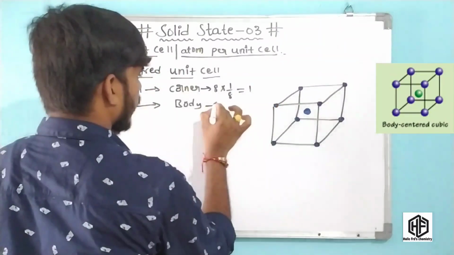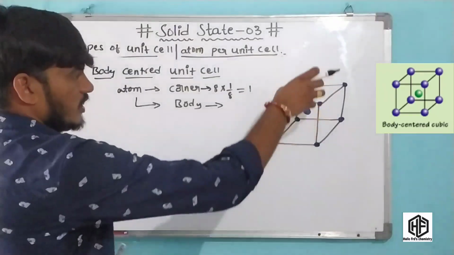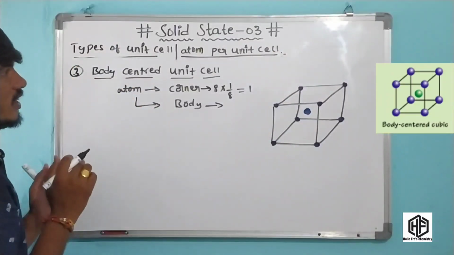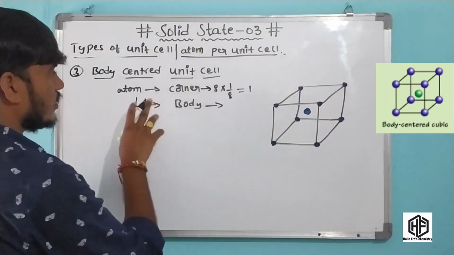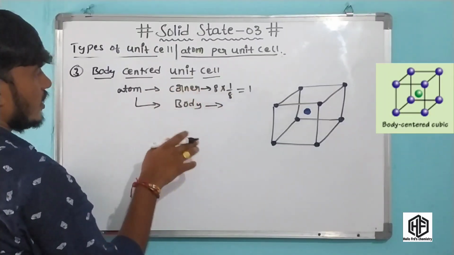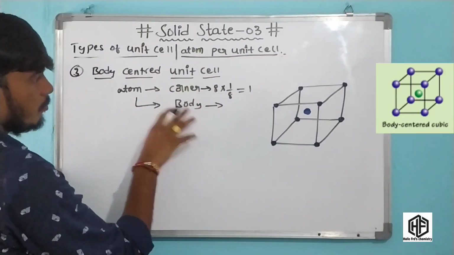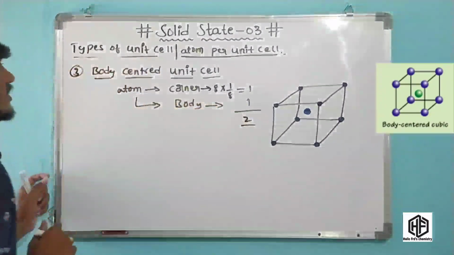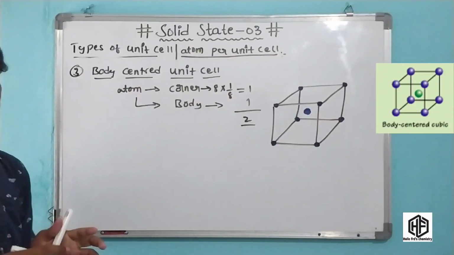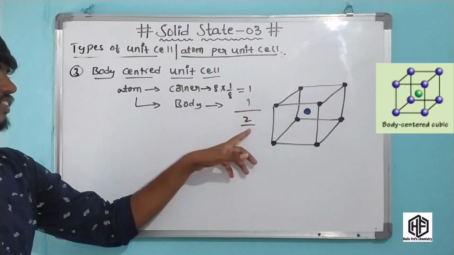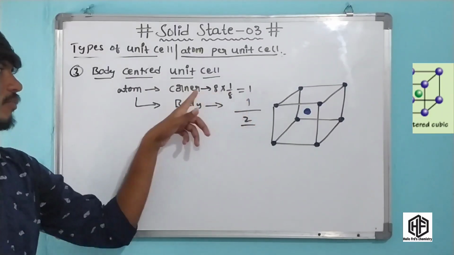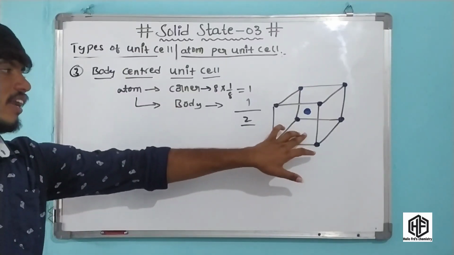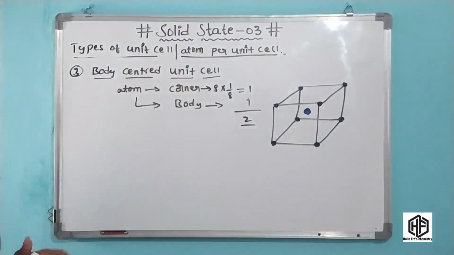In the body centered unit cell, the atoms per unit cell is 1 atom from the corners and 1 atom from the body. It means 1 plus 1 is 2. Okay friends, the atoms per unit cell in the body centered unit cell is 2. This is the diagram of the body centered unit cell.